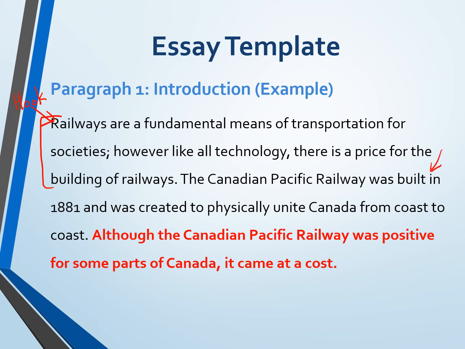Then this next sentence right here, this is called my intro. This statement is just telling me that I'm going to talk about the Canadian Pacific Railway. So the Canadian Pacific Railway was built in 1881 and was created to physically unite Canada from coast to coast. Pretty straightforward. This last statement right here, this is your thesis. For mine, I chose the last one: although the Canadian Pacific Railway was positive for some parts of Canada, it came at a cost. This is the most important statement. This is telling me what the essay is going to be about. If you do not have this statement, your essay is not going to make sense. For instance, if I said I'm going to talk about the Industrial Revolution, and then I talk about the Canadian Pacific Railway, you'll see those don't line up.